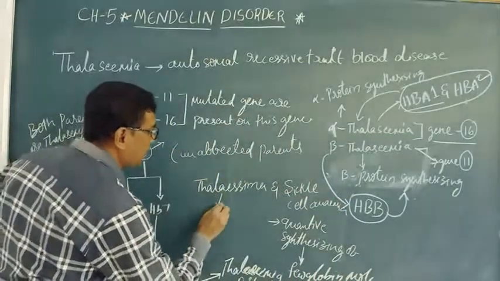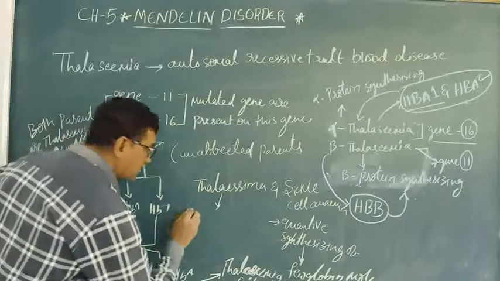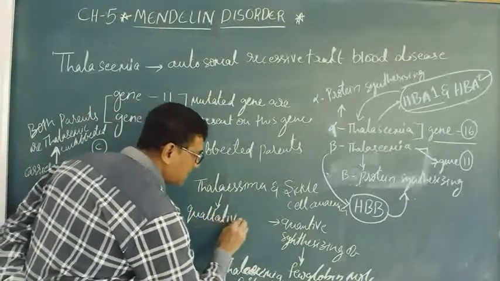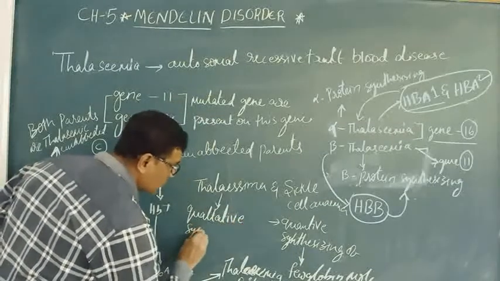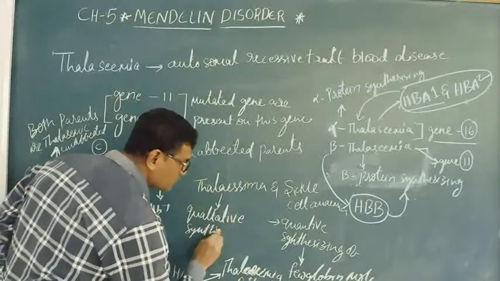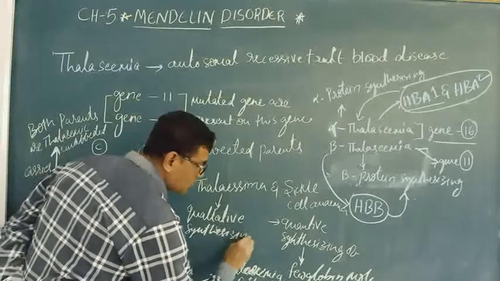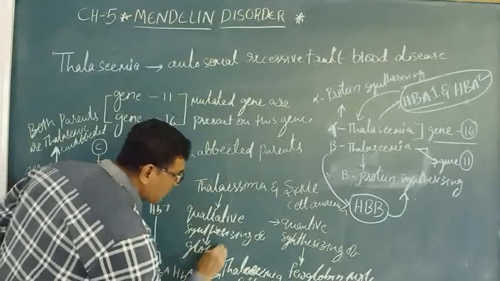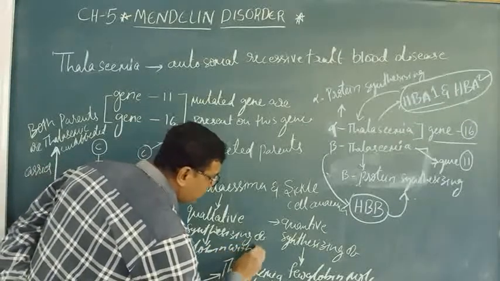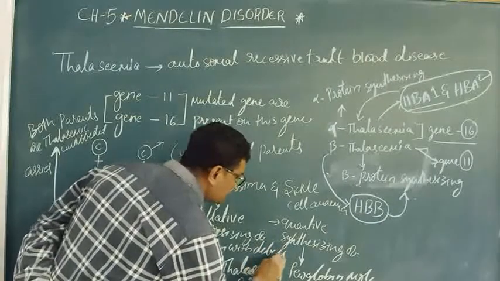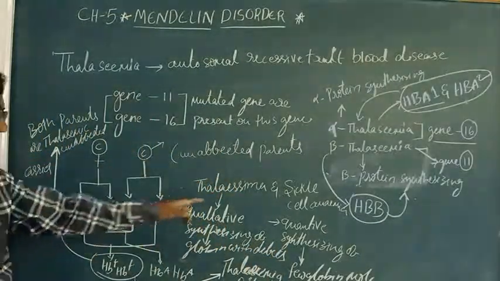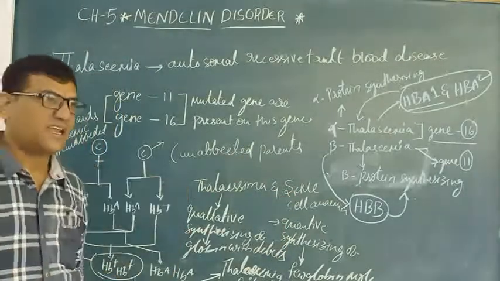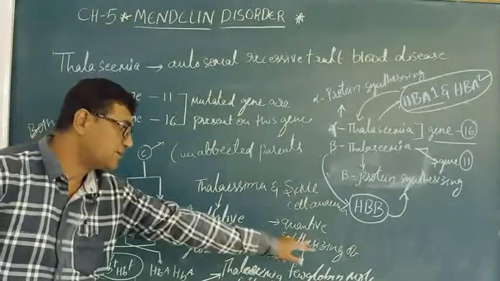Here it is qualitative synthesizing of globulin with defects. So this is a qualitative problem where the elongation takes place and the hemoglobin carriage will be affected.